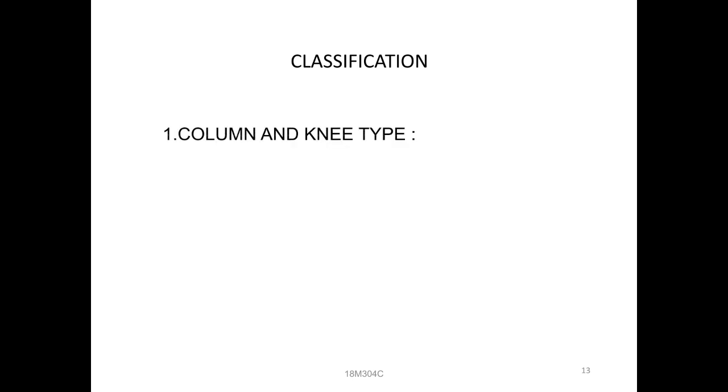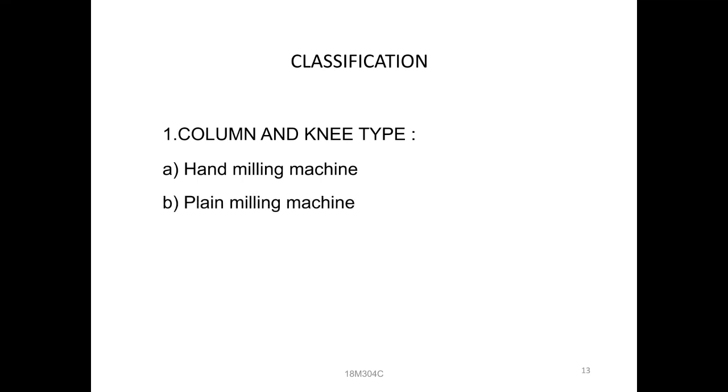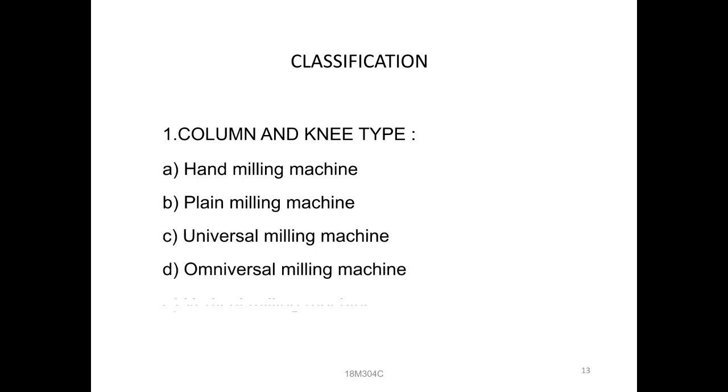In this, the first one, column and knee type, is again divided into five types. They are the hand milling machine, plain milling machine, universal milling machine, omni universal milling machine, and finally the vertical milling machine. So, the column and knee type of milling machines: first one is a hand milling machine, second is a plain milling machine, third is the universal milling machine, fourth is the omni universal, fifth is a vertical milling machine.